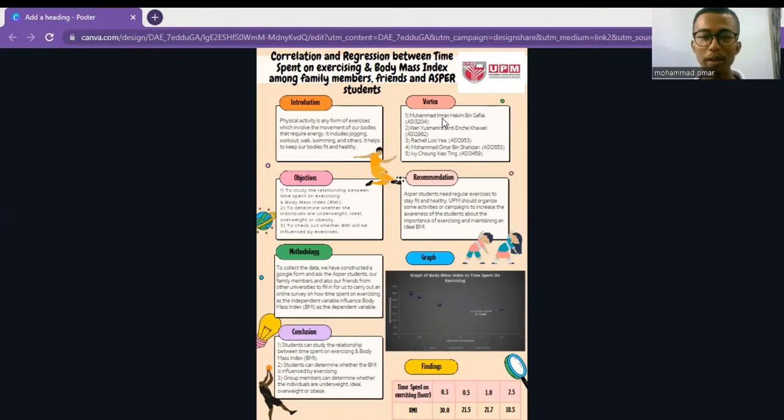Today, my group will present about the correlation and relation between time spent on exercising and body mass index among family members, friends, and expert students. We chose this topic because we want to know whether exercising affects body mass index or not.